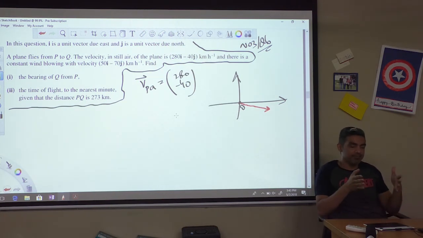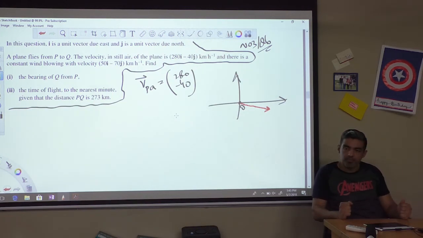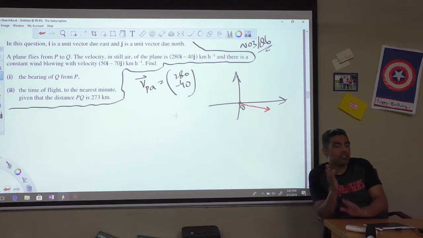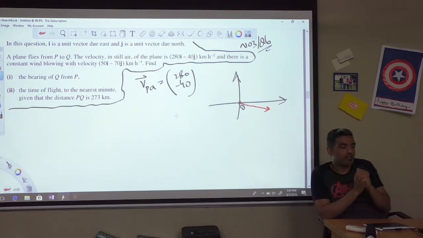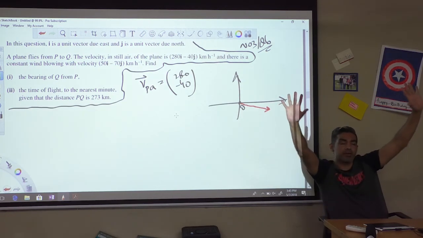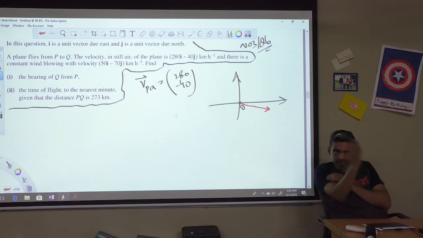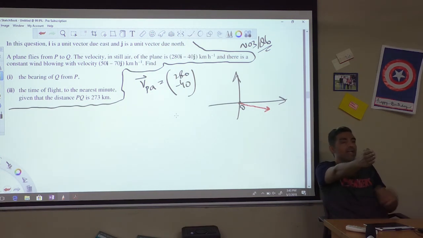So when a plane wants to go from P to Q, if there was no wind, just still air, then the plane could steer exactly in the direction from P to Q, straight in the direction, and there's nothing to push it to the left or to the right.